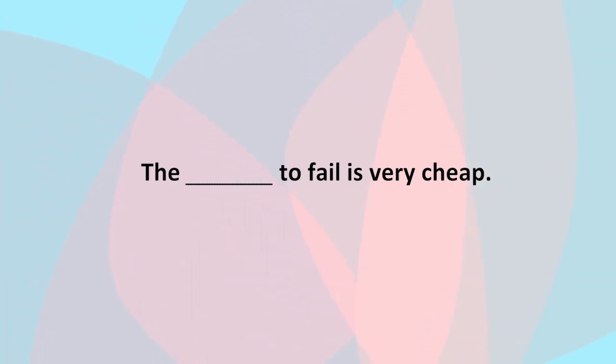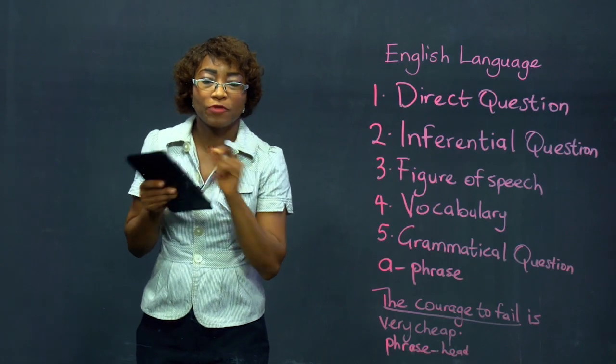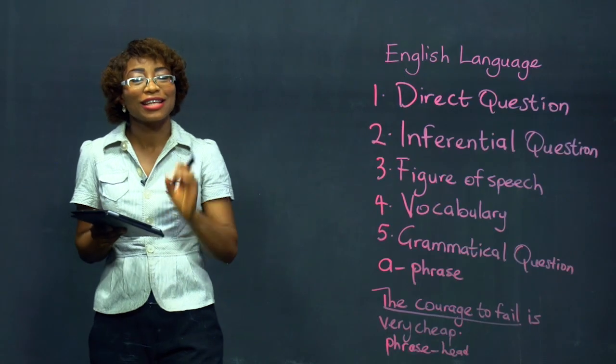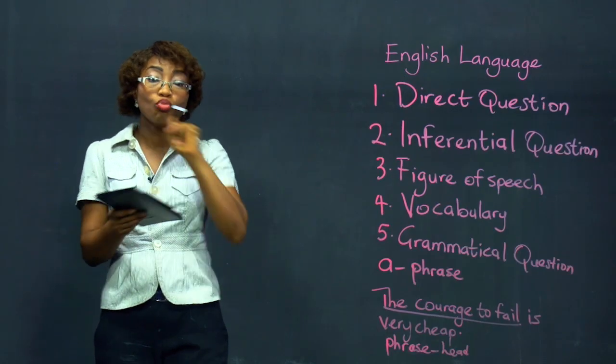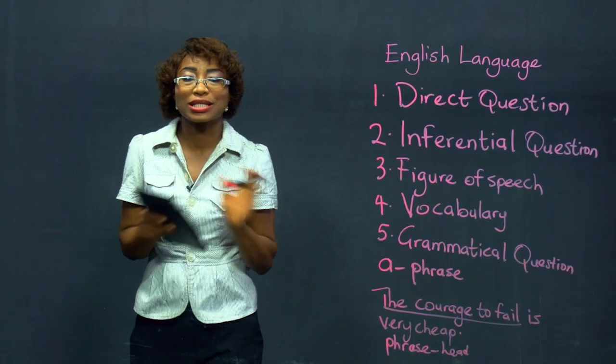But let's put our courage back: the courage to fail. And so you ask yourself, what part of speech is courage? It is a noun. So then, that phrase is a noun phrase. So the way to find out any kind of phrase is to look for the head. The head is that word that, once it is removed, the rest of the words in the phrase become nonsensical when we say them together.